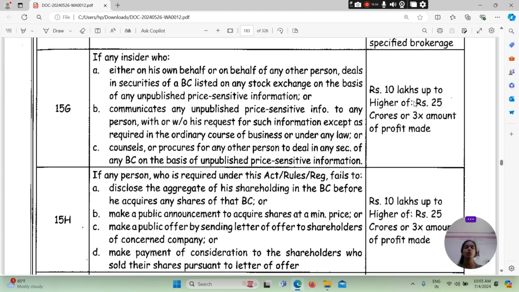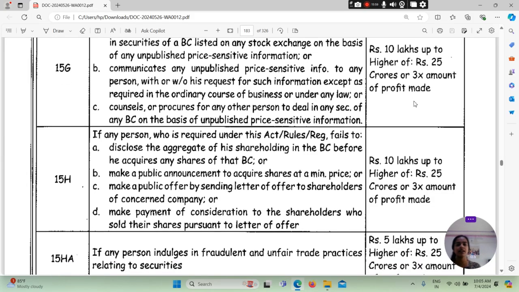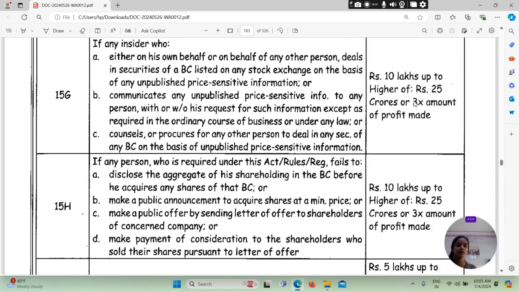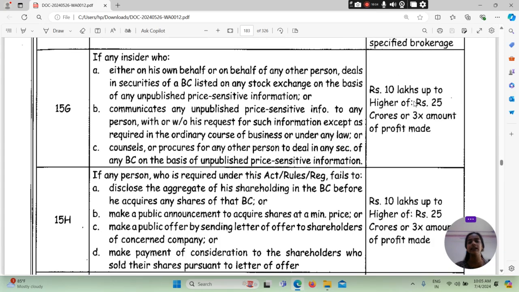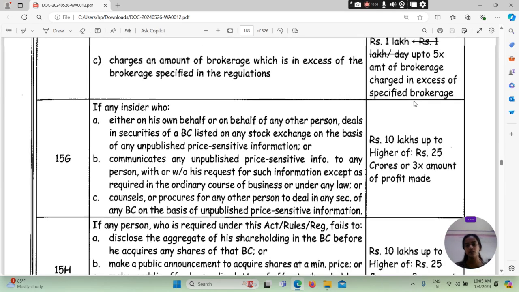What is 15G? If any insider, either on his own behalf or on behalf of any other person, deals in securities of any body corporate listed on any stock exchange on the basis of any unpublished price sensitive information, or communicates any unpublished price sensitive information to any person, with or without his request for such information, except as required in the ordinary course of business under any law, or counsels or procures for any other person to deal in any security of any body corporate on the basis of unpublished price sensitive information.